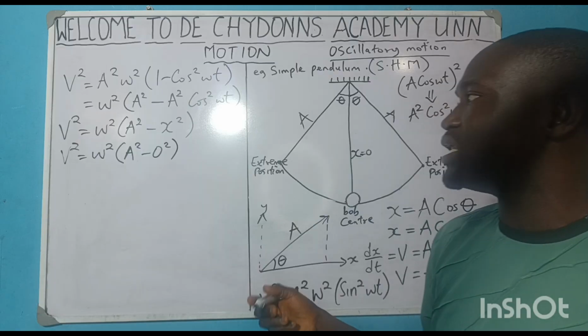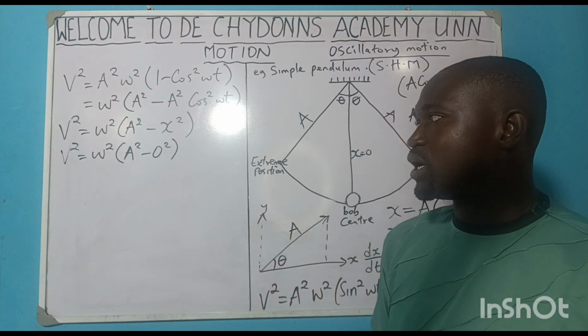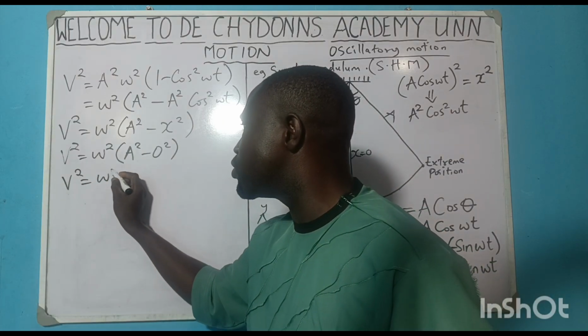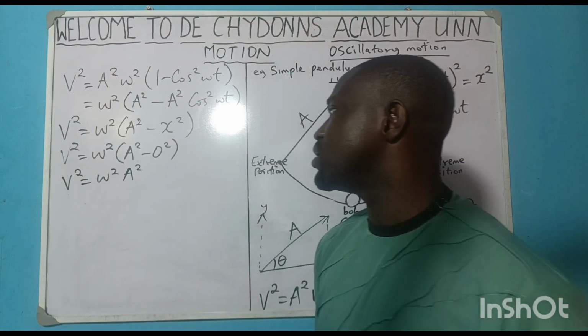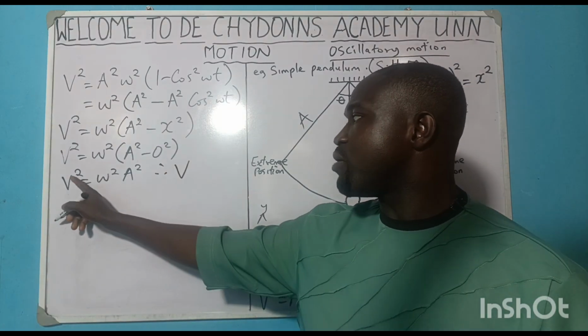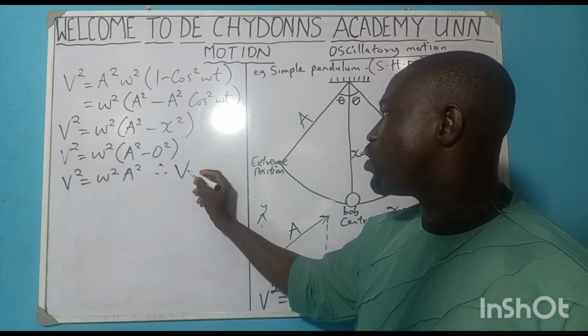And 0 squared is 0. A squared minus 0 will give you a squared. That means you'll be having v squared equals w squared a squared. This v, therefore, if I remove this power of 2 here, I'll be having what?